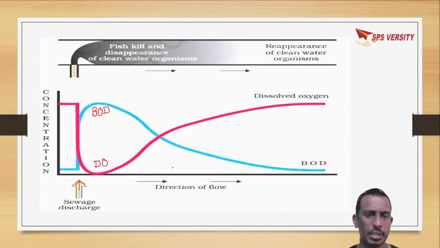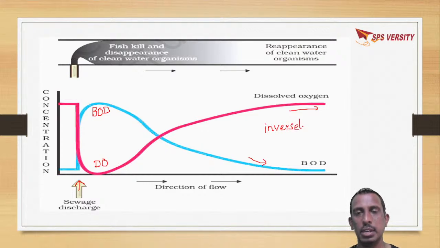As time passes on, as the organic matter is decomposed by the microorganisms, you can see the dissolved oxygen level has increased and the BOD level has decreased. That is, dissolved oxygen and biochemical oxygen demand are inversely proportional to each other.